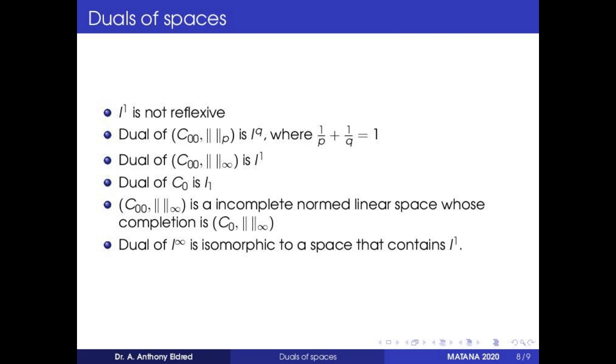Since L2 of A comma B, or L2 of 0 comma 1, is a Hilbert space, L2 is a reflexive space. So the dual of L2 is itself. And here also we can see that the dual of LP is LQ, where 1/P plus 1/Q equals 1.